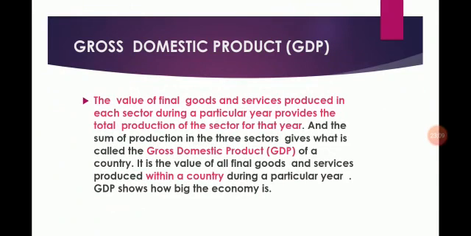Now students, gross domestic product. The value of final goods and services produced in each sector during a particular year provides the total production of the sector for that year, and the sum of production in the three sectors gives what is called the gross domestic product of a country. It is the value of all final goods and services produced within a country during a particular year. GDP shows how big the economy is. So students, it shows the economy of the country, it shows the national income. So in this way, we have seen the definition of GDP.